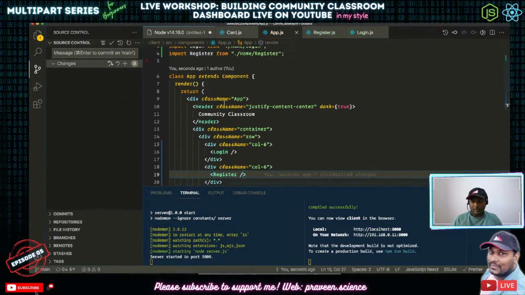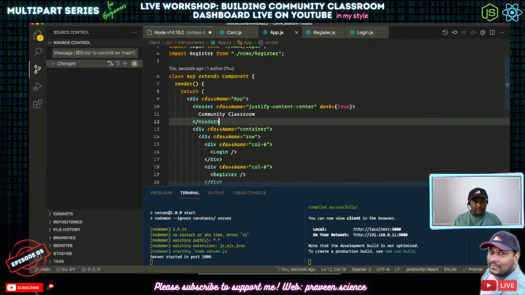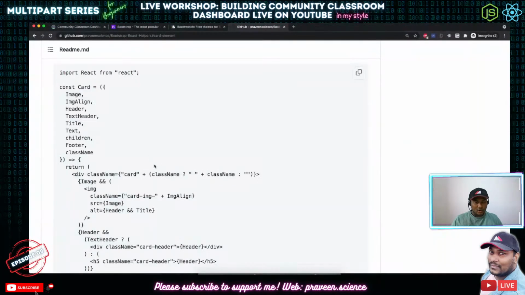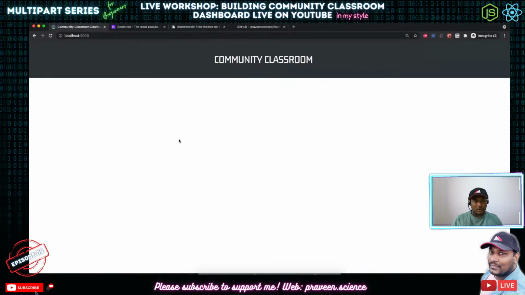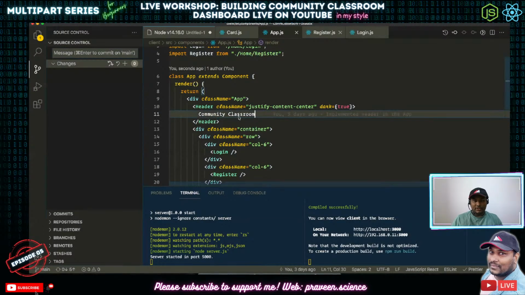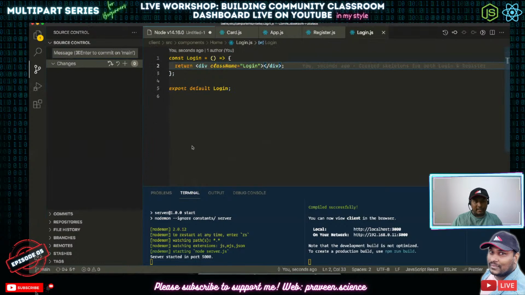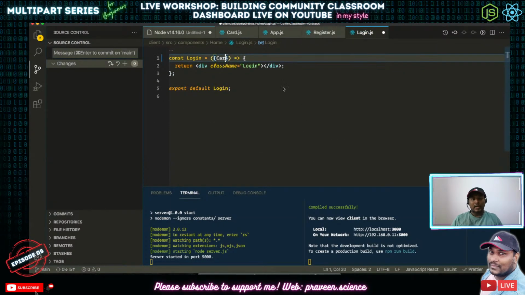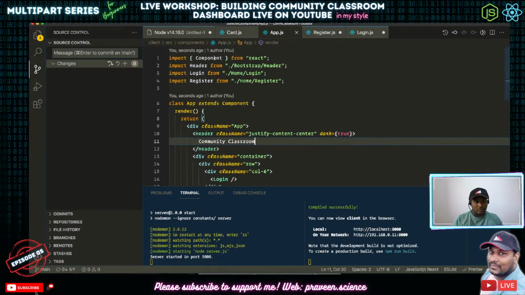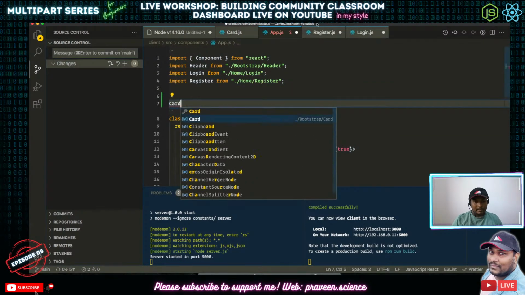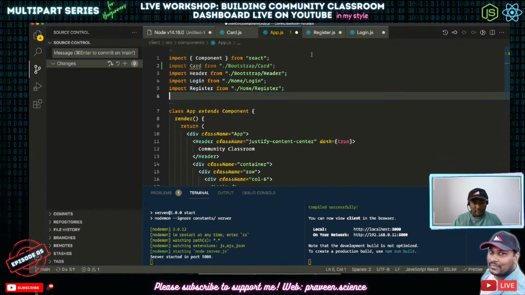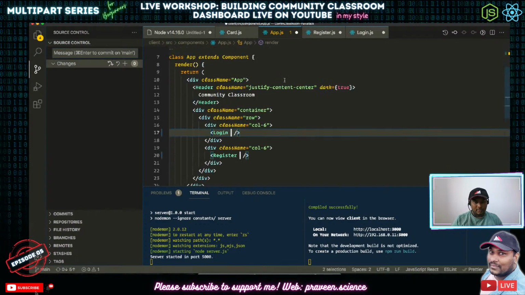Right. Questions? Separating components. Yes, that's correct. Got it. So the next thing that we will be doing here is we are going to use this card component, and then we'll be putting those card components in these two places. So inside the register, inside the login, I need the card component. I'll import the card component from my home page because I'll be using the card component in multiple places. So I'm going to do card, add this card, and then I'm going to give these two guys card.